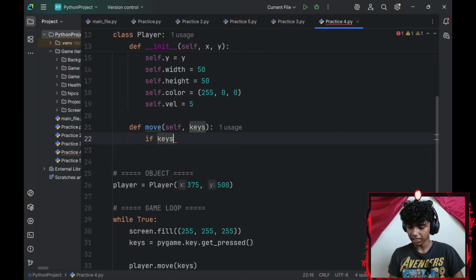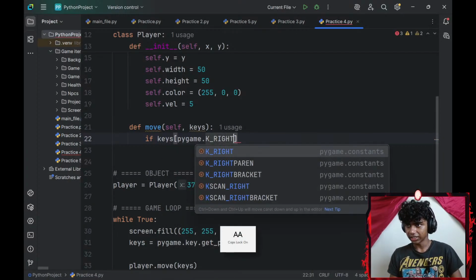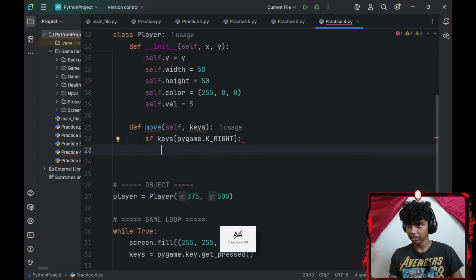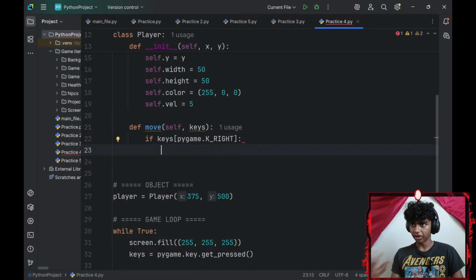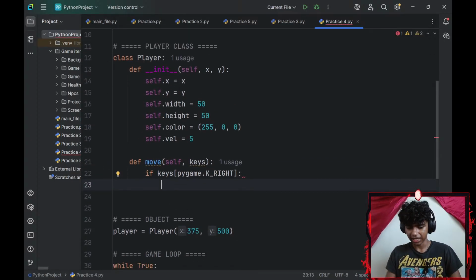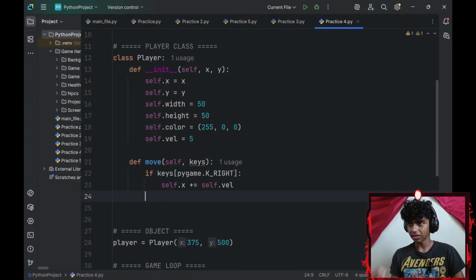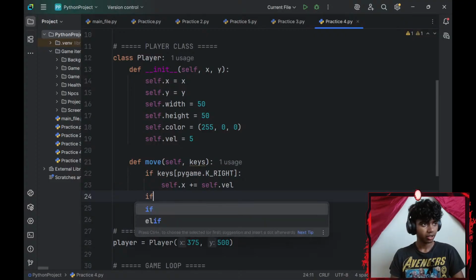If my keys at index of pygame.K_RIGHT, if my right key is pressed, I will increase my player's x-axis. Technically, my player's x-axis is my self.x. So self.x is going to increase by my self.velocity. This is almost the same as the regular way I used to do it, but I just have to use self instead of my player's variable.